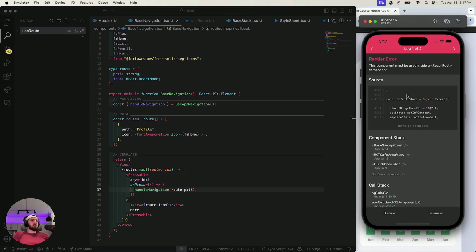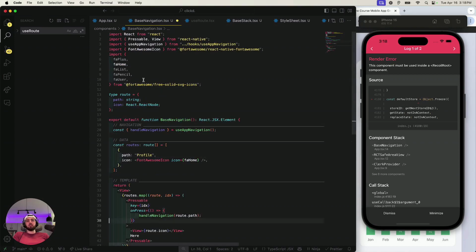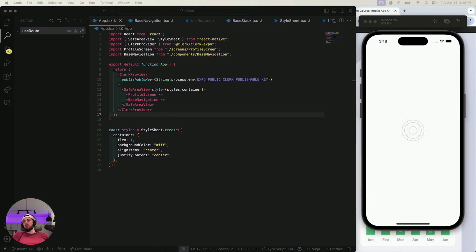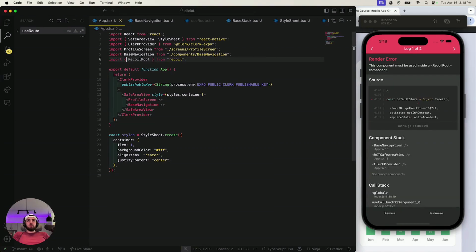Okay, let's see. So default store, RecoilRoot. Oh, you know what? I don't have Recoil around my app, so that ain't gonna work. But we do need to add it, and then it should work. So let's do that. Import RecoilRoot from this. Boom. And I really should have a providers deal.